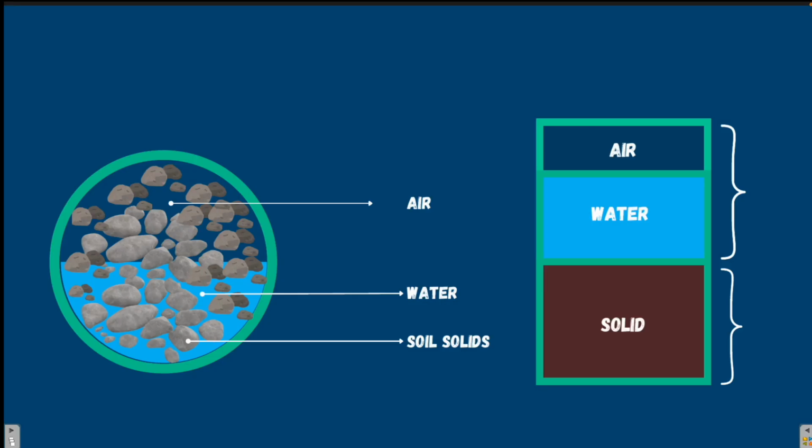content. So here you can see there is a soil sample and as I have told you in the previous lectures, the soil consists of three phases, that is air, water and soil solids. Now what is air content?